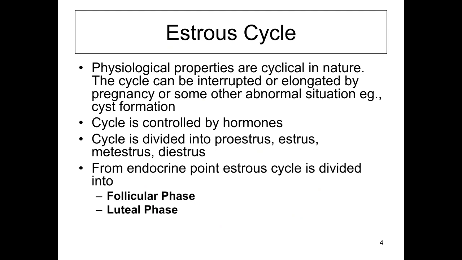Estrous cycle physiological properties are cyclical in nature. The cycle can be interrupted or elongated by pregnancy or some other abnormal situations like cyst formation. The cycle is controlled by hormones. The cycle is divided into proestrus, estrus, metaestrus, and diestrus. These are the cyclical stages in the case of bovines and equines. From the endocrine point of view, the estrous cycle is divided into the follicular phase and the luteal phase that we have discussed earlier.